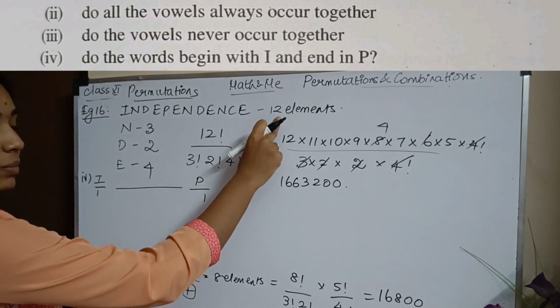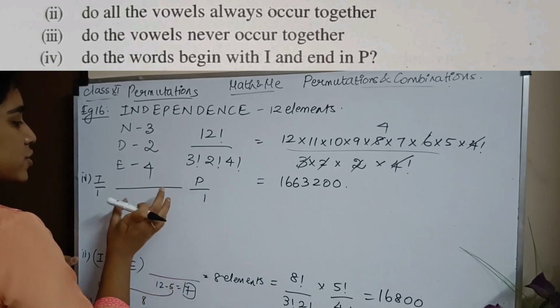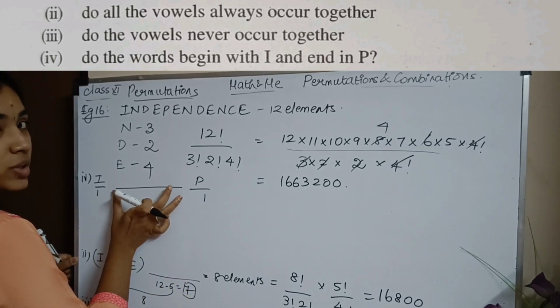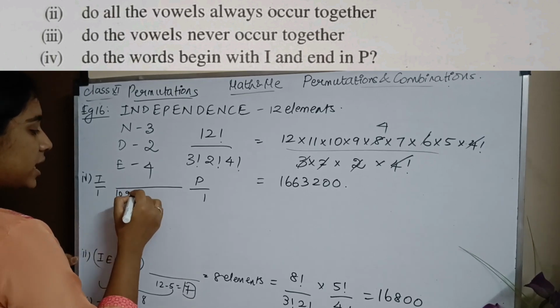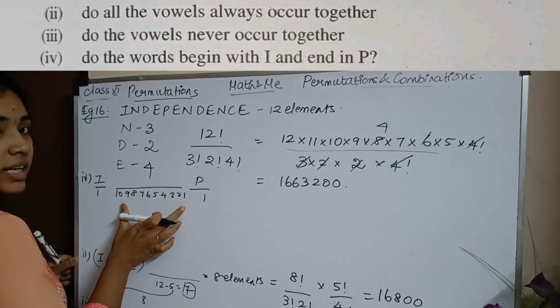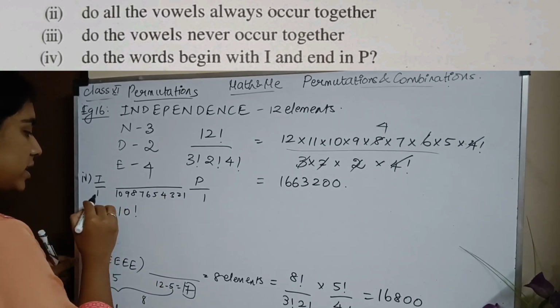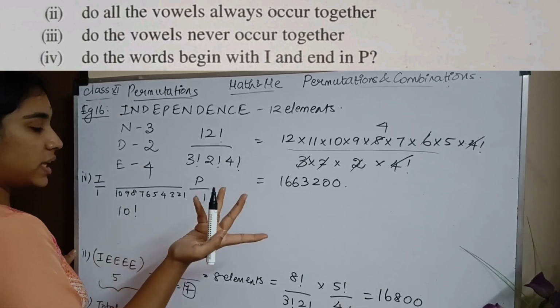So I only have 11 elements. Here one more option is lost. So I only have 10 elements. So in between I have 10 different places. So they can be placed in 10, 9, 8, 7, 6, 5, 4, 3, 2, 1, in 10 factorial ways. Okay, so this can be represented as 10 factorial times 1 into 1. 1 into 1 is 1, so we neglect that.